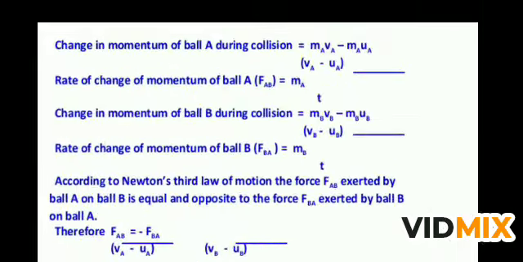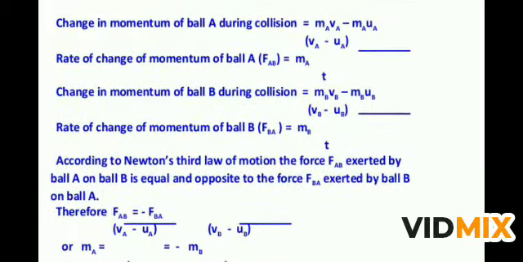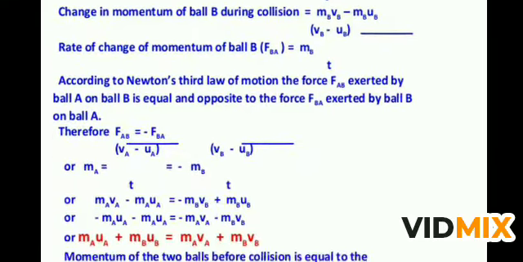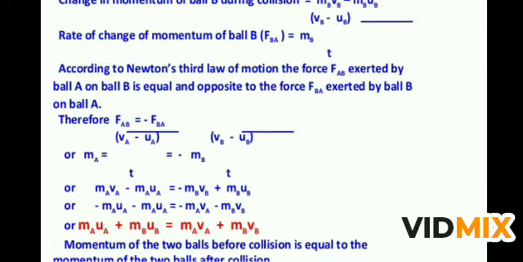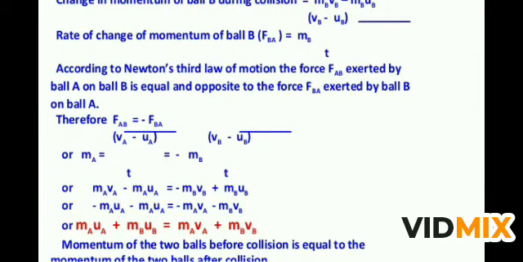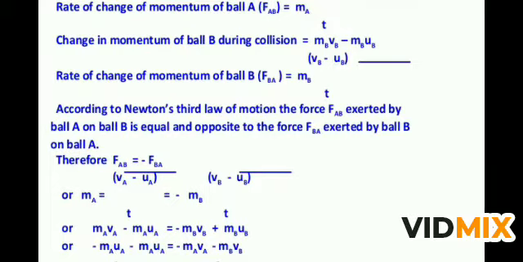So the change in momentum is mAvA minus mAuA, and the rate of change of momentum you can solve the same as we learned in Newton's second law. After this you will solve and find that the initial momentum, mAuA plus mBuB, is equal to mAvA plus mBvB. That is, the momentum of the two balls before collision is equal to the momentum of the two balls after collision. So derive this relation by yourself, and if you have any problem then I will solve it again for you all, but I think it is very easy.